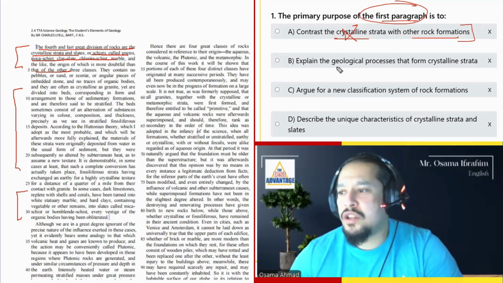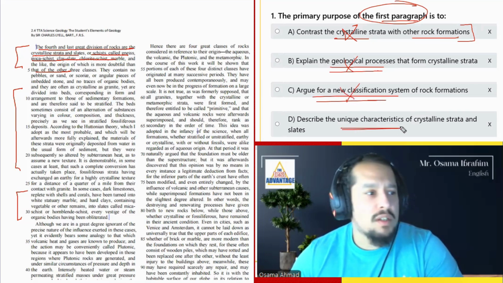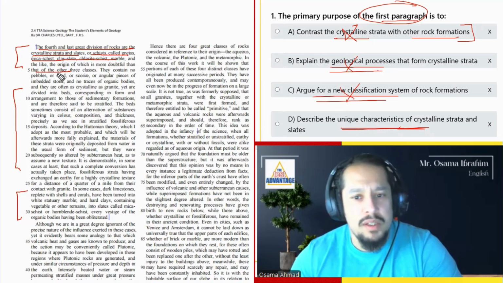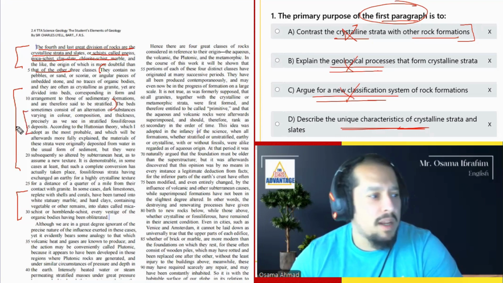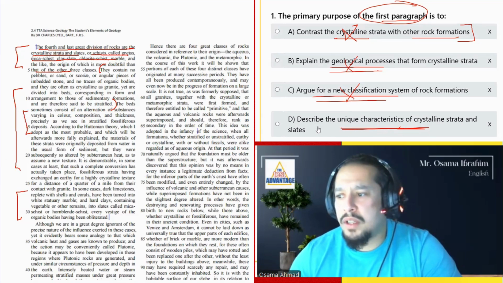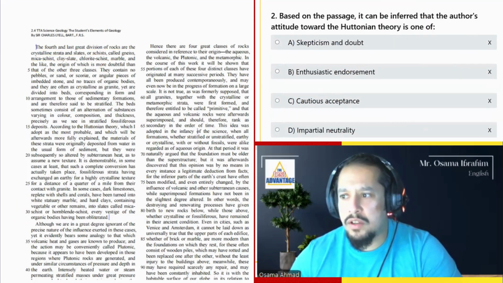صح. Explain the geological processes. لا ده جاي بعدين. Argue for new classification system. لا برضو ما قلناش عايزين classification جديدة. Describe the unique characteristics of crystalline. كل هنا بيكلمنا عن ال characteristics of crystalline. هنا برضو بيكلم عن ال characteristics of crystalline rock beds. So احنا ممكن نقول أفضل إجابة D. Describe the unique characteristics of crystalline strata.